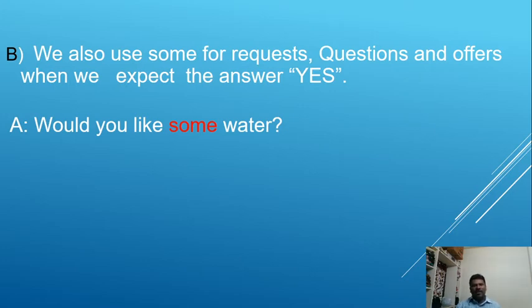Usually the expected answer is "Yes, I would." Interrogative sentences that start with question words or auxiliaries always require yes or no answers. Would you like some water? Yes, I would love some.